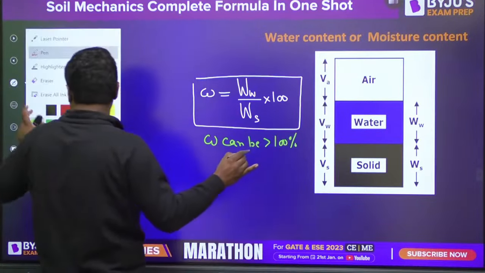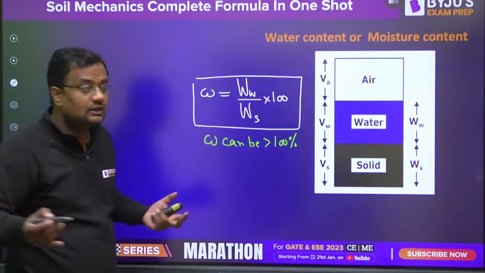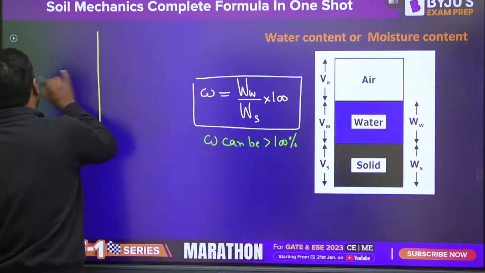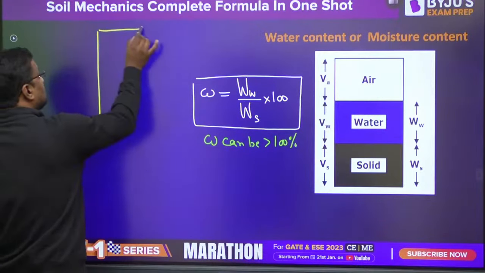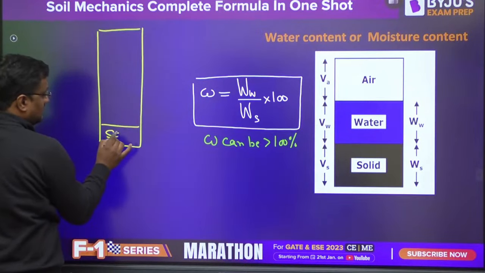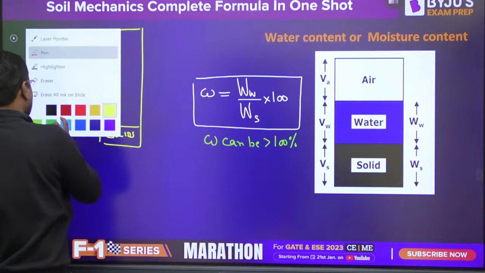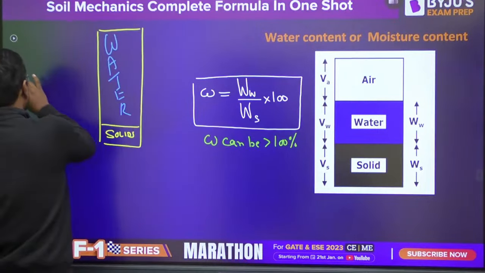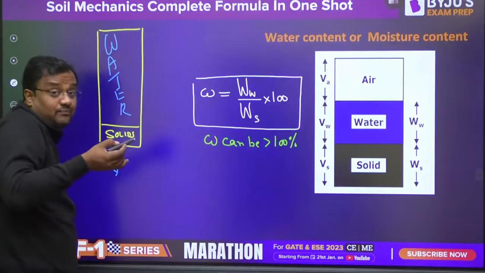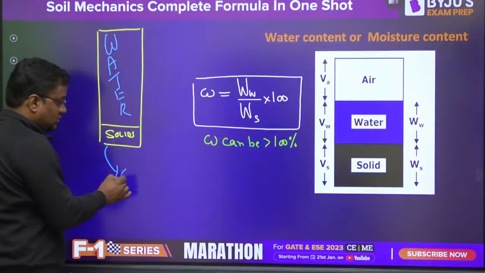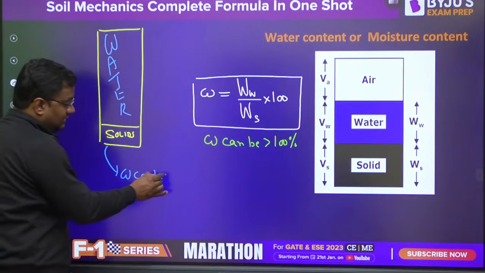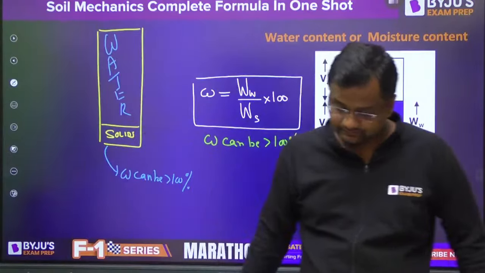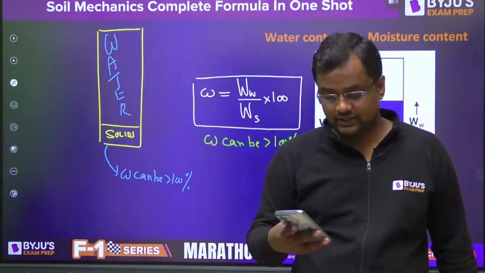Let me tell you an example. Like bentonite clay, which has so many voids. Might be the solid is this, and above are the voids, and all the voids are filled with water. So here the weight of water may be more because there is so much water, and water content can be greater than 100%. Understood everyone? Please let me know.